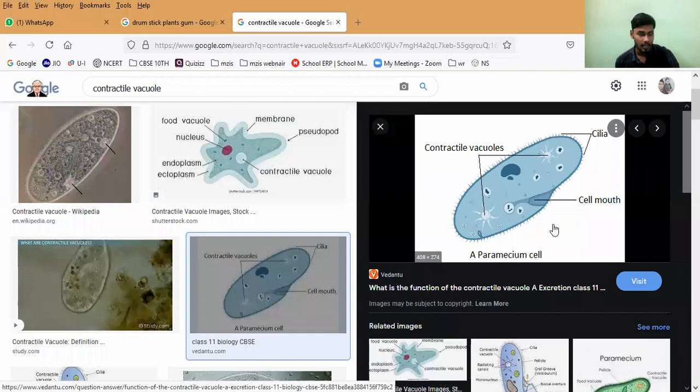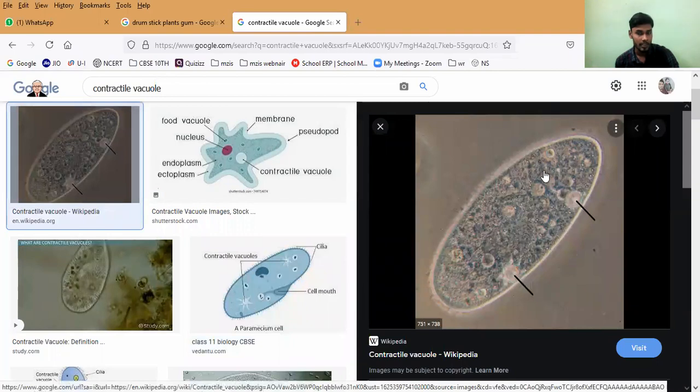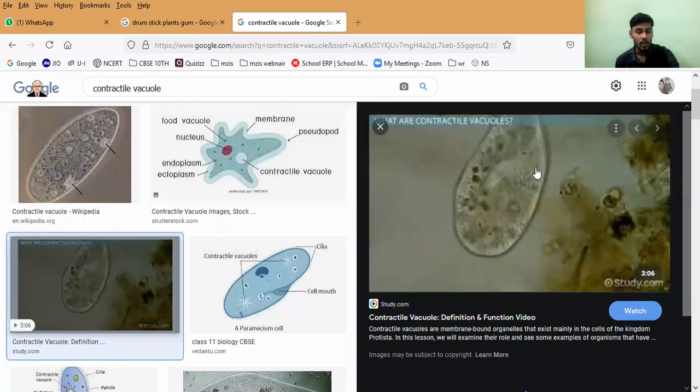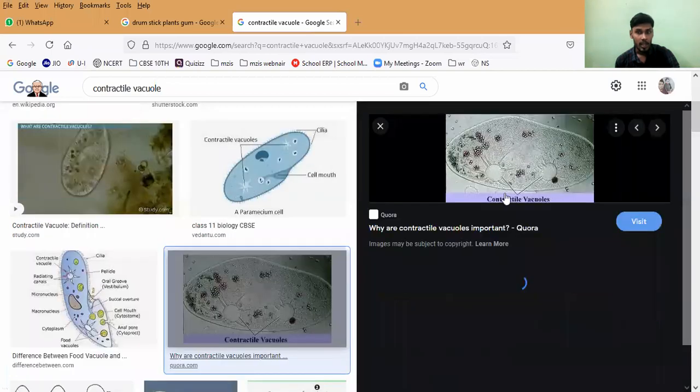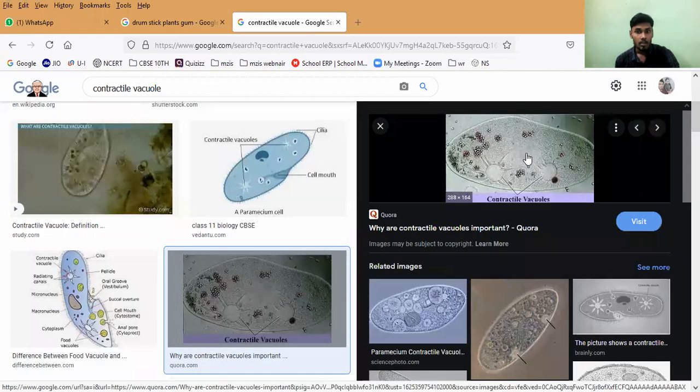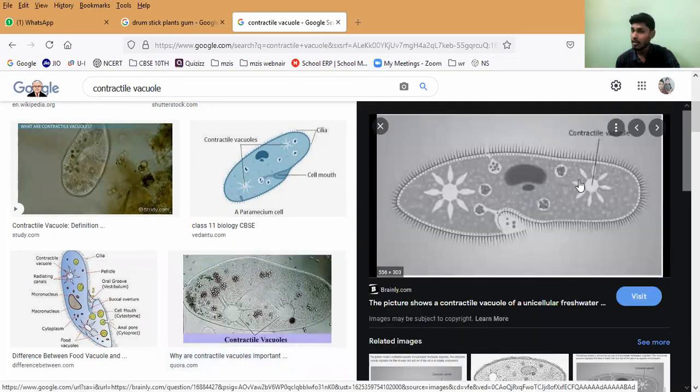Paramecium is also single cellular, correct? This is the real paramecium, which lives in water. Have you noticed this white colored sphere? It is called the contractile vacuole. This is the amoeba, and this is the paramecium, where the contractile vacuole is present for sending out nitrogenous waste as well as excess water.